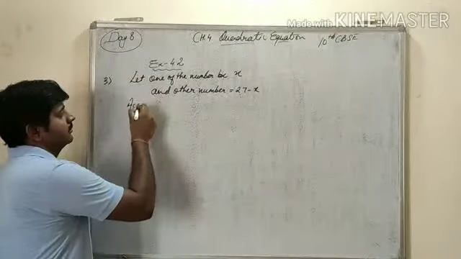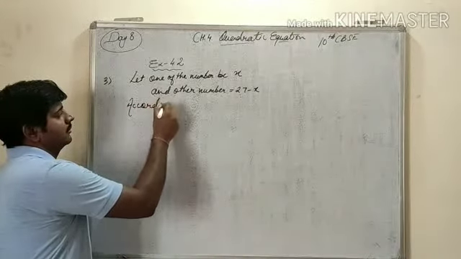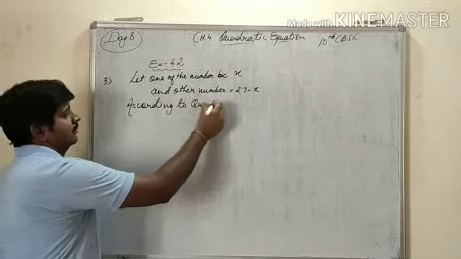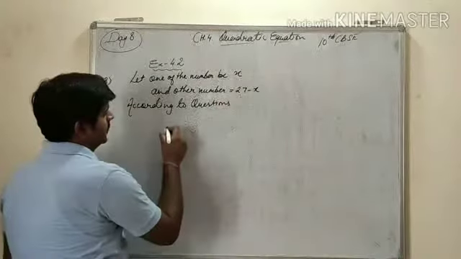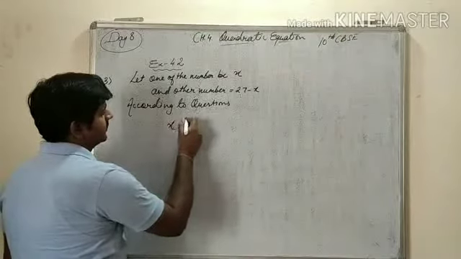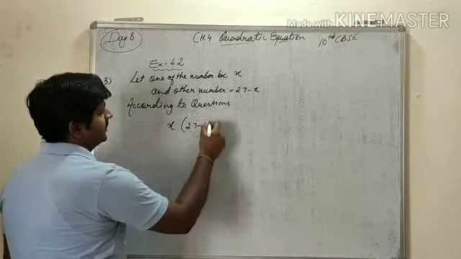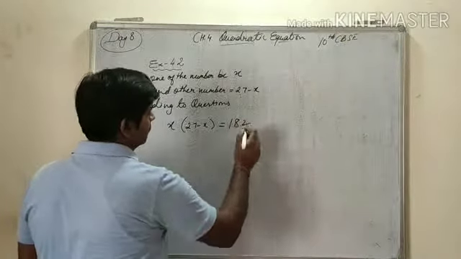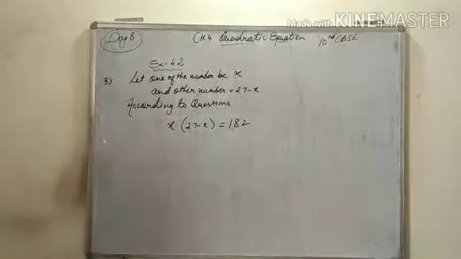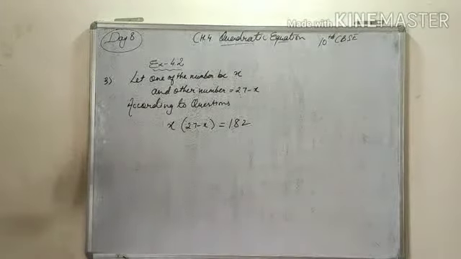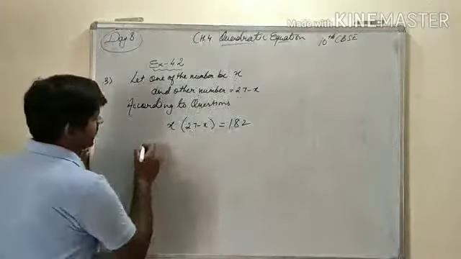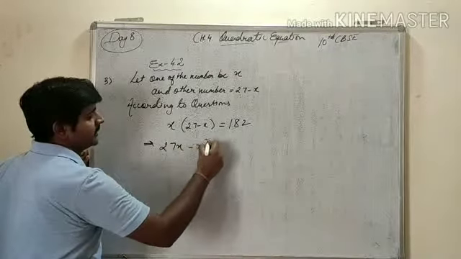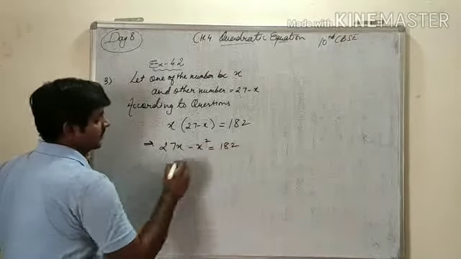According to the question, product x into 27 minus x, that is 182. So this we will form now in a proper equation. This is 27x minus x square, and this is 182.